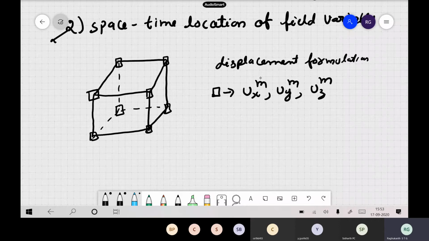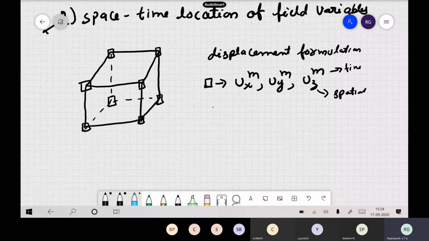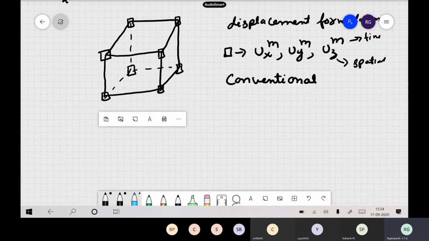The superscript indicates time, whereas the subscript indicates the spatial increment. So at all the points in the grid, the displacements are defined. This we call the conventional grid.